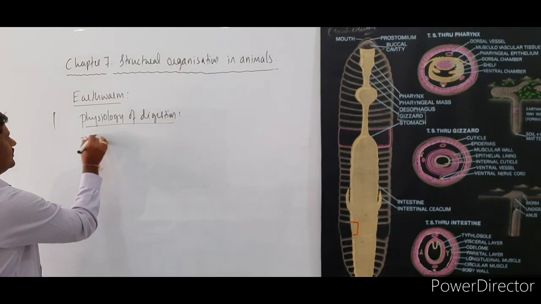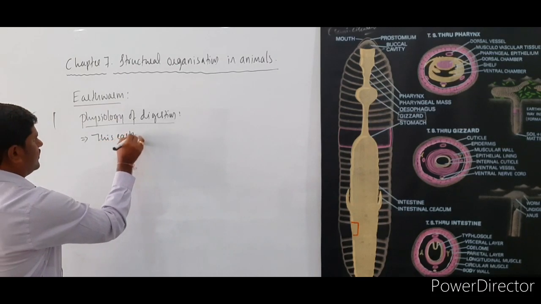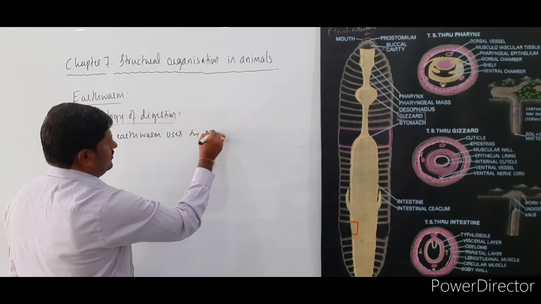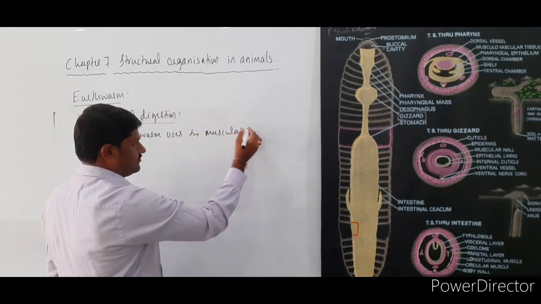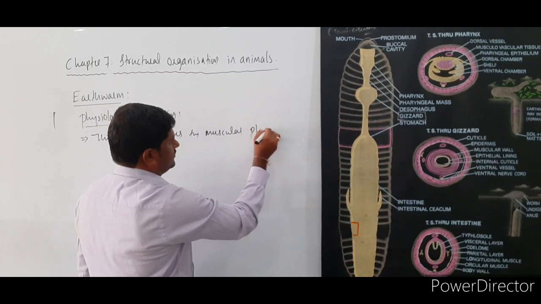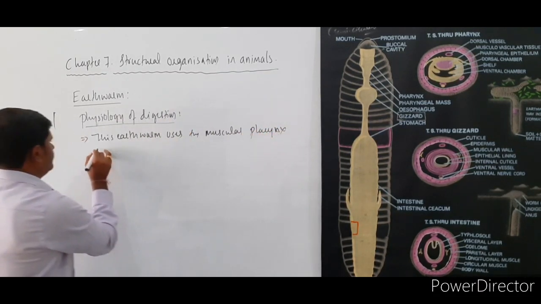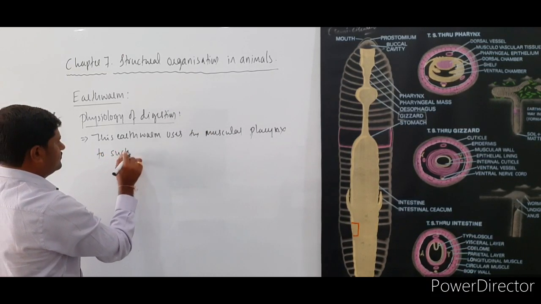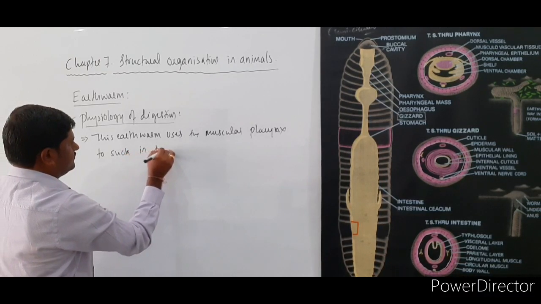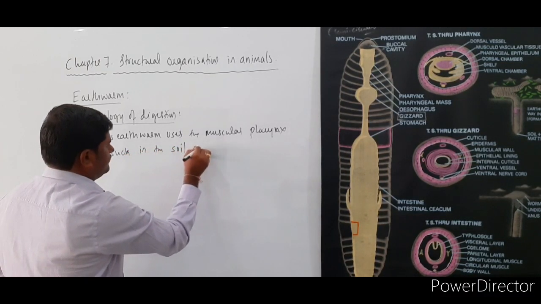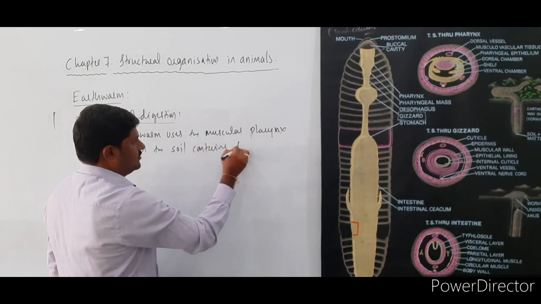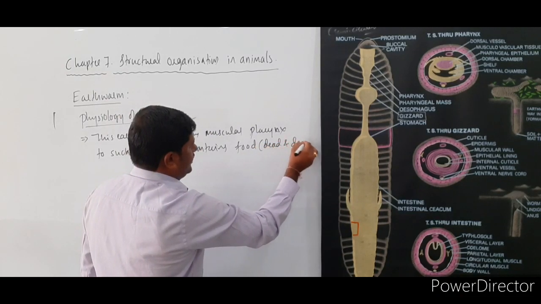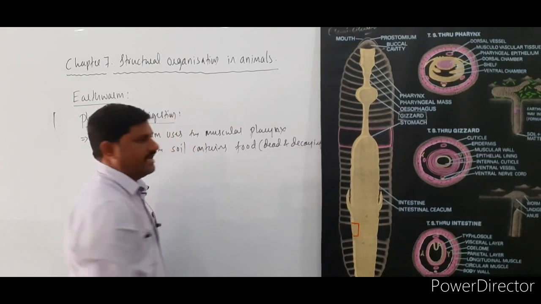First of all, this earthworm uses the muscular pharynx to suck in the soil which contains the food, especially dead and decaying organic matter.